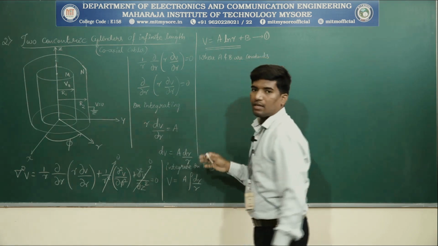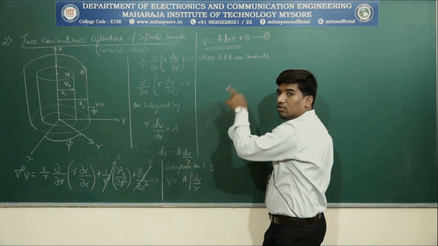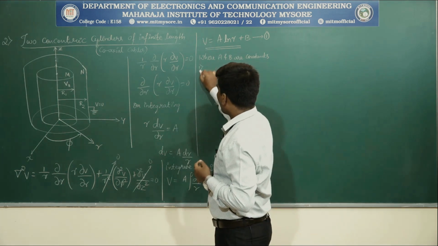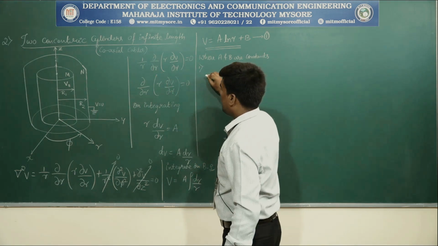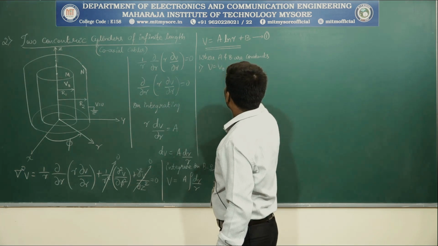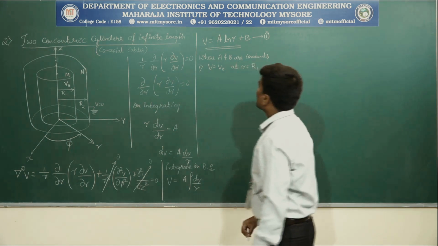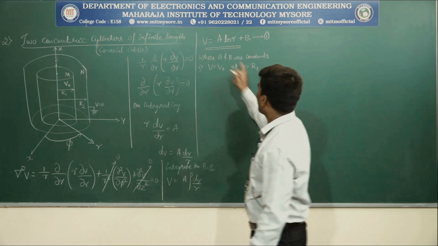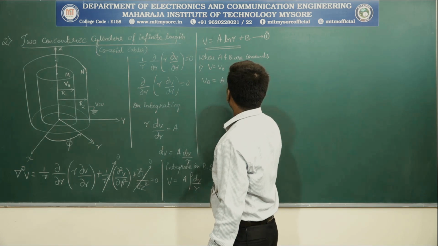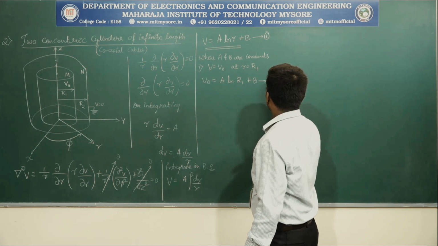What is the agenda? Like our previous case, we need to calculate A and b by applying boundary conditions. What is the first boundary condition? V is equal to V naught at r is equal to r1. Then the above equation becomes V naught is equal to A into natural log of r1 plus b. Name this as equation 2.